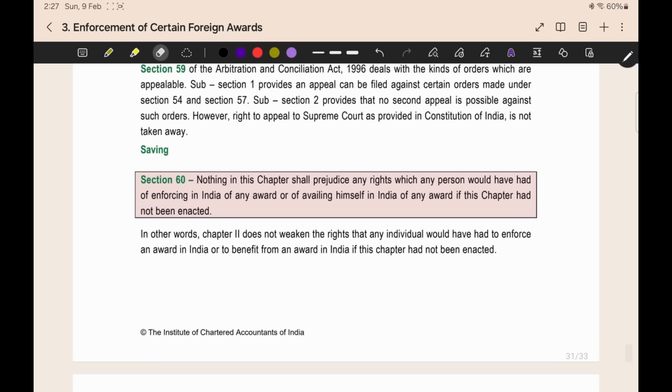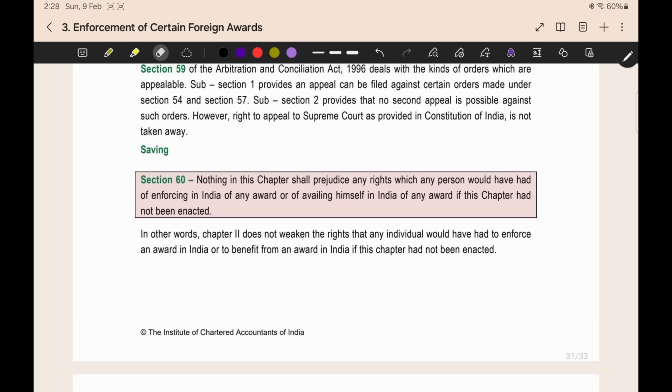This is the last section of the Geneva Convention awards, saving. Nothing in this chapter shall prejudice any rights which a person would have had of enforcing in India any award or of availing himself of it if this chapter had not been enacted. Some parties will have certain rights before the commencement of this act. By the commencement of this act, those rights are not affected. That is given in another section. This is not so important, but I am reading this once for your clarity. This is the end of the Geneva Convention.